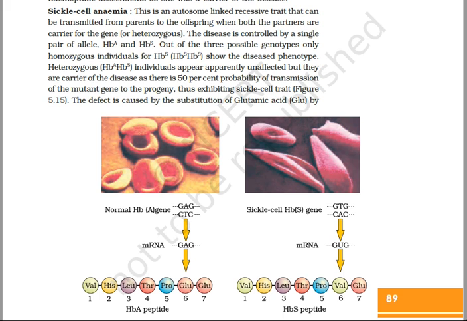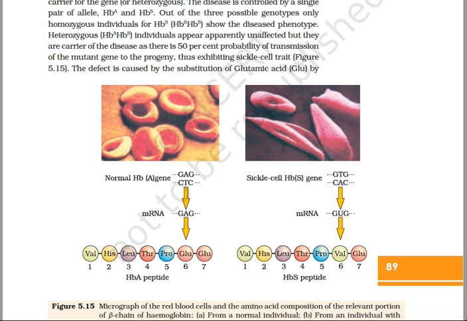Here you can very well see on the screen that the first picture shows the RBCs with normal biconcave shape, and the second picture shows that RBCs become sickle shaped, and it is located on the sixth codon of the mRNA of the beta globin chain.